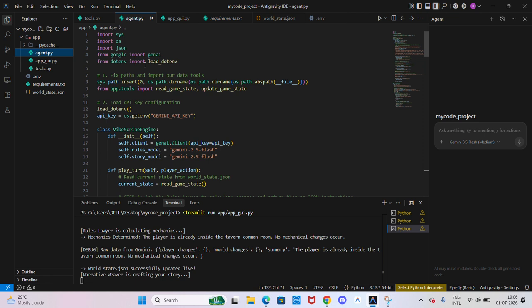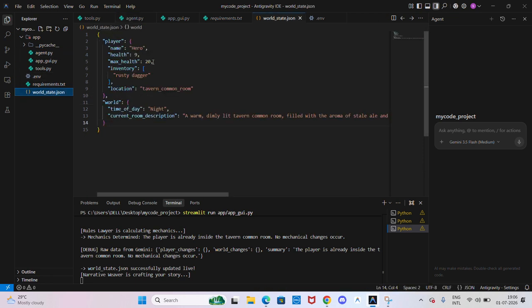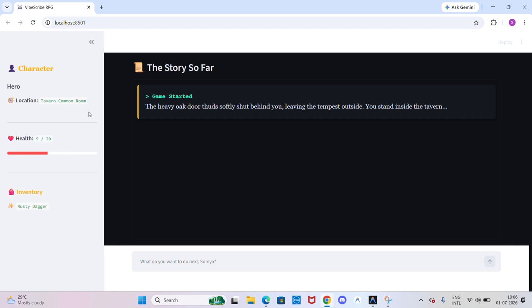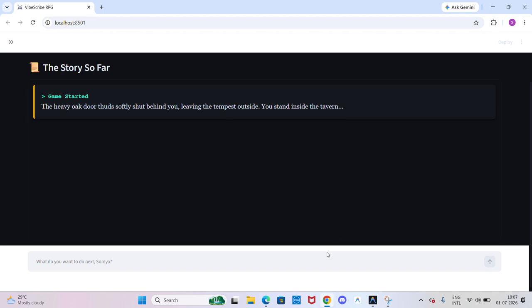When a player types an action, the rules lawyer inspects a local state disk, a file called the world state JSON file. It calculates whether the action is valid, modifies player health, handles inventory changes, and updates the location. Here in my project, I can show you in the sidebar, it updates the location, the health bar, and the inventory. Going back to the code,